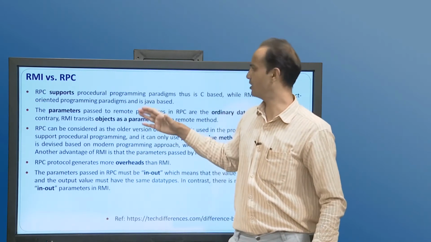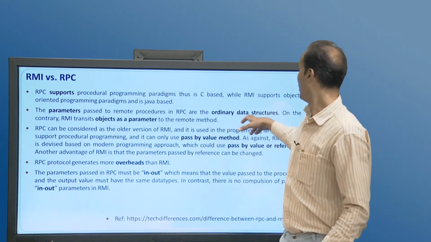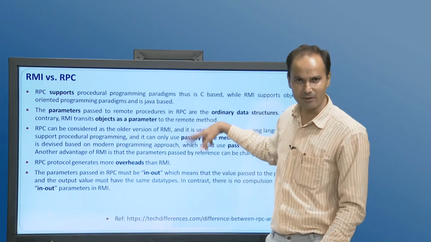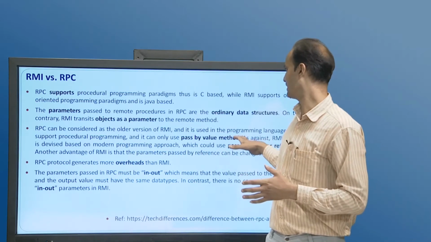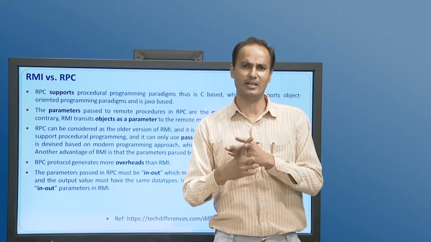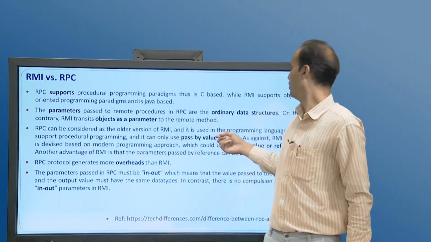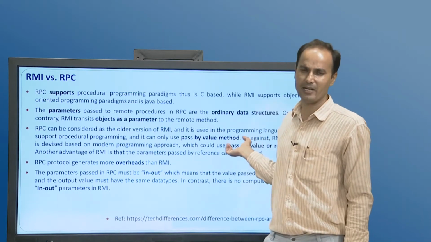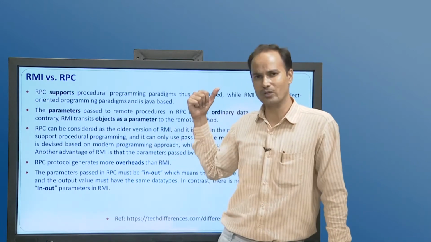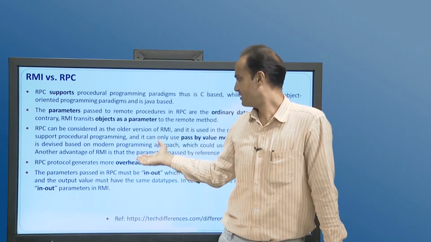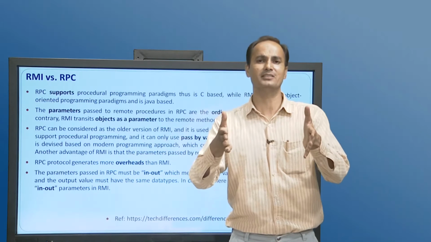Another difference is about parameters. The parameters we pass in RPC are ordinary data structures, while in RMI the parameters we pass are objects. Also, in RPC all the parameters are passed by value, while in RMI it may be pass by value or pass by reference. The RPC protocol generates more overhead compared to RMI, and another difference is that in RPC, whatever parameters we pass in and out must match.